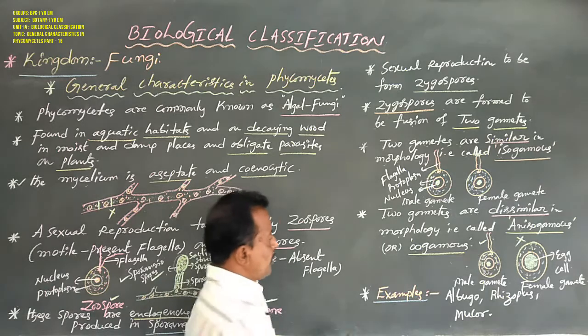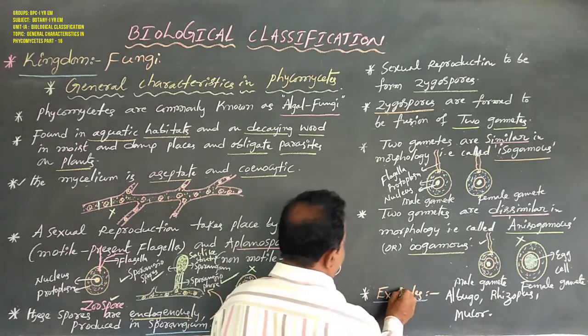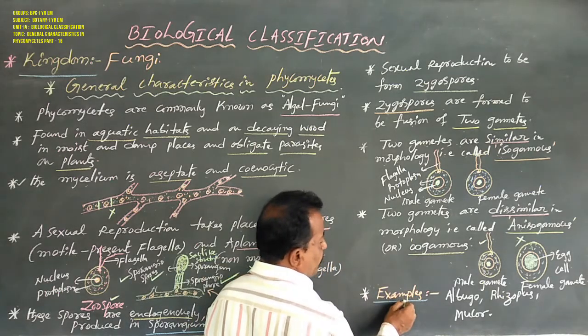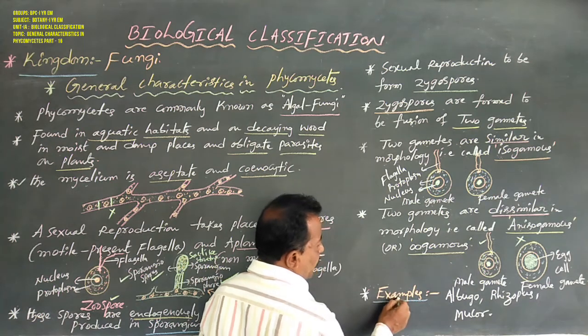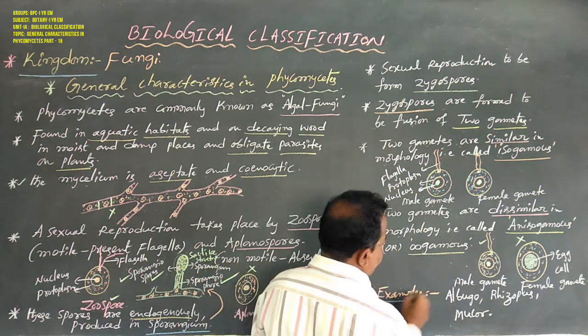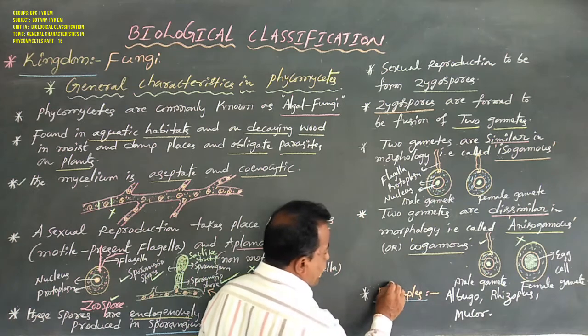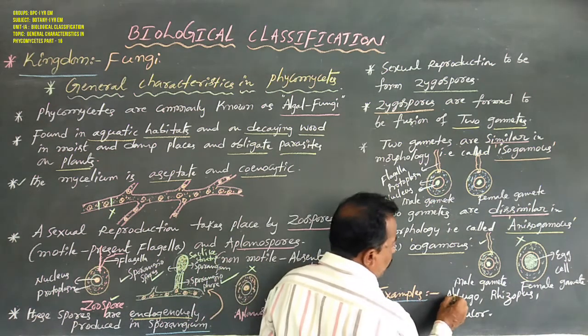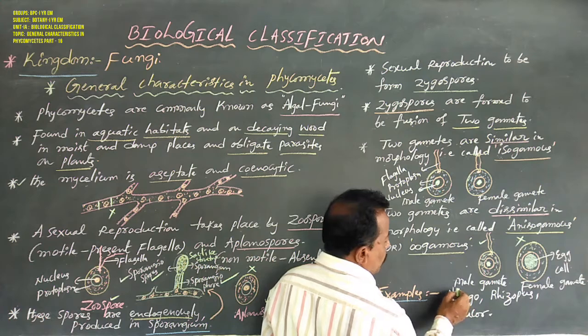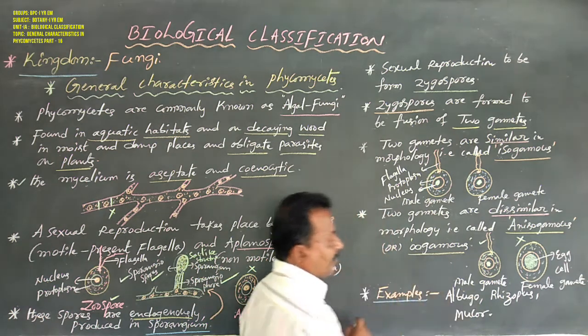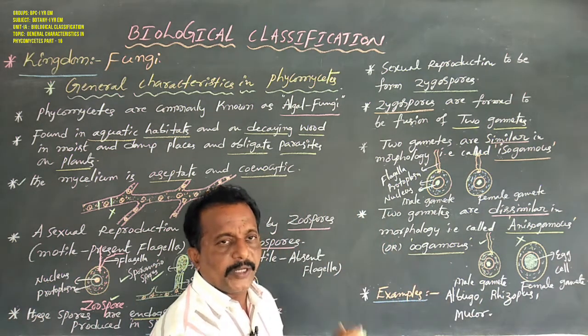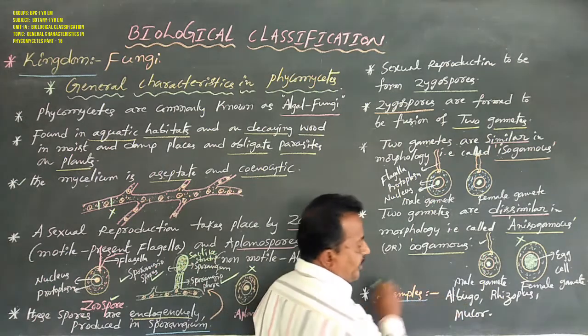Now, examples for Phycomycetes members, which we discussed in the previous class, such as Albugo. Albugo infects mustard plants, causing white spot disease.